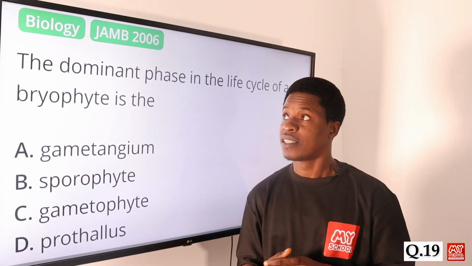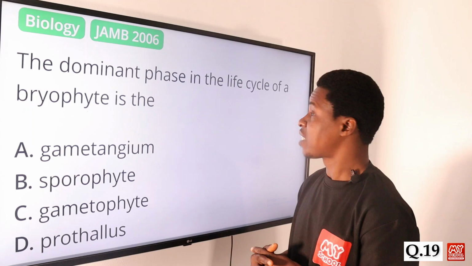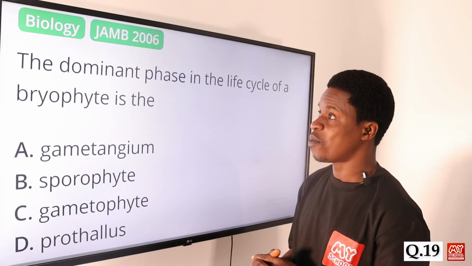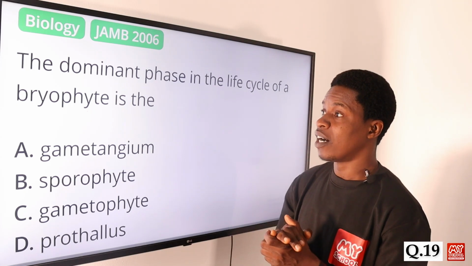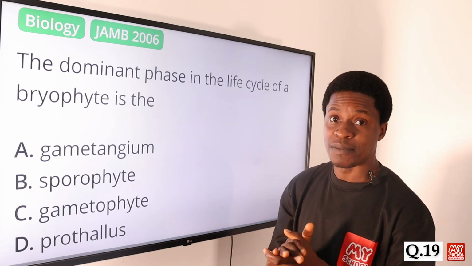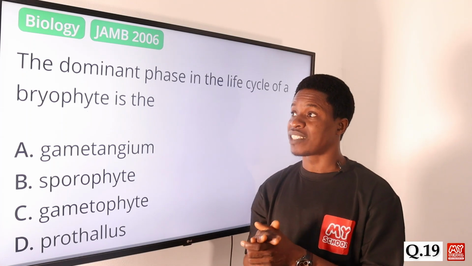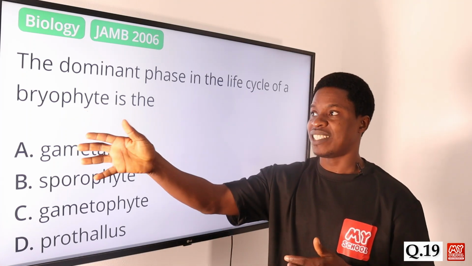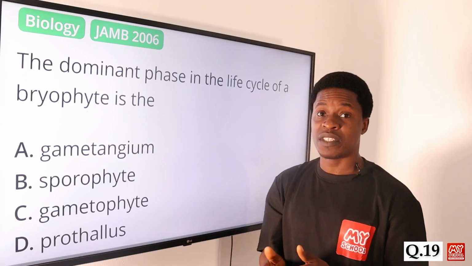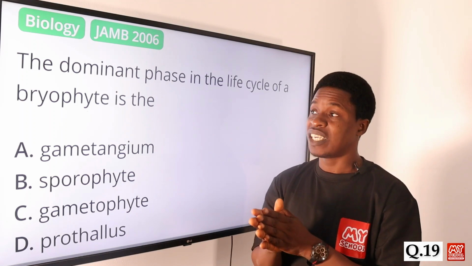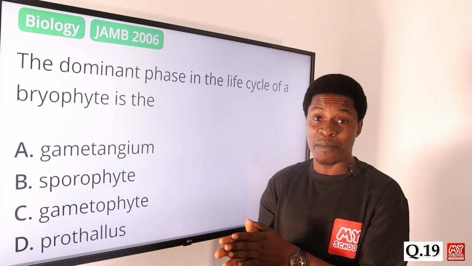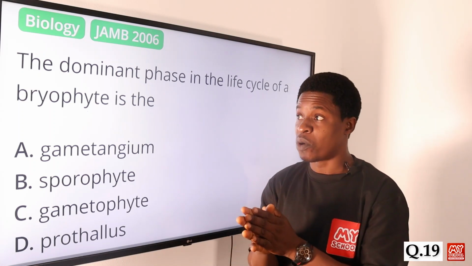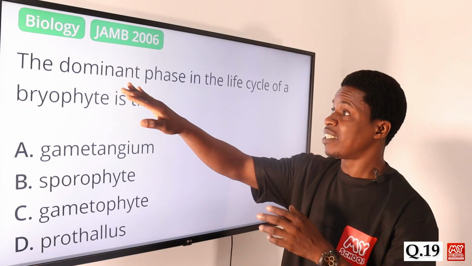Question number 19. The dominant phase in the life cycle of a bryophyte is the what? Don't forget that bryophytes have examples such as mosses and liverworts. Even though they have differentiated bodies, they do not have vascular bundles present in them. So because of that, we are talking about the dominant phase.